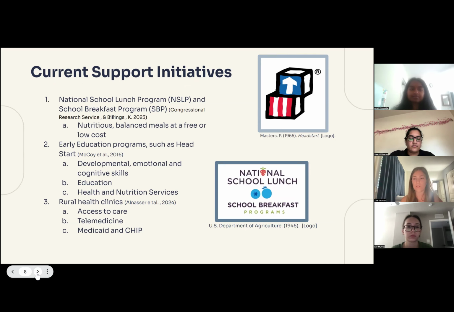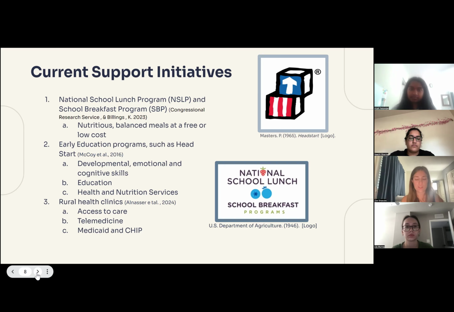Secondly, investing in early childhood education programs such as Head Start and Early Head Start in rural communities helps to support cognitive, social, and emotional development of children from birth to age 5. Head Start is federally funded in the US and provides comprehensive early childhood education, health, and nutrition, and family support for low-income children.